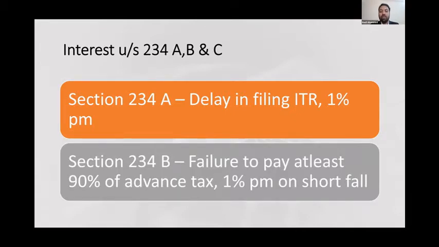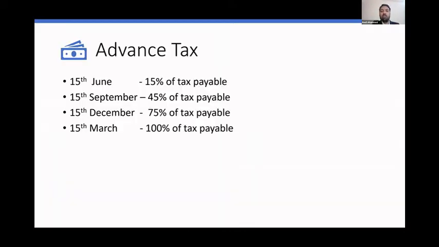And under section 234B, if you are not paying at least 90% of your advance tax, you have to pay 1% on your short amount. So actually, if you're making a belated payment, you will have to pay 2% interest: one for delaying the ITR, and if you're not calculating your advance tax and paying it properly, another 1%. But it is not a simple 1%. For example, if you have not paid your 15% tax payable on 15th June, your interest starts from 15th June onwards till you make payment.